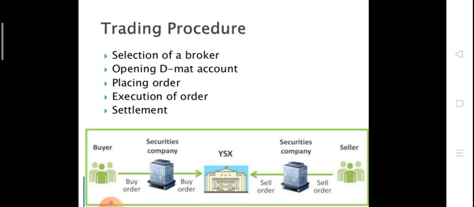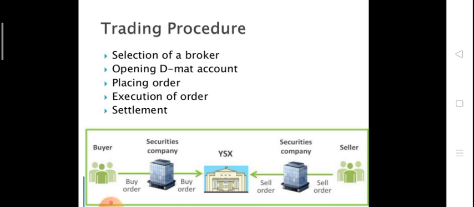Now what is the trading procedure if we want to sell or purchase any security? Look at the picture. The first point is selection of broker, second is opening a demat account, third is placing an order, fourth is execution of order, and last is settlement. So these are the 5 points which come under the trading procedure.